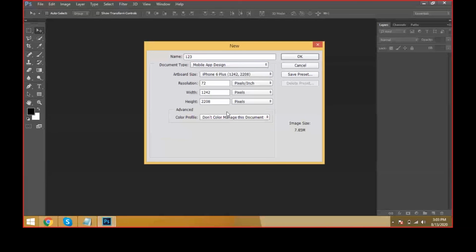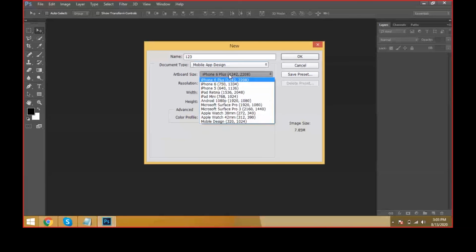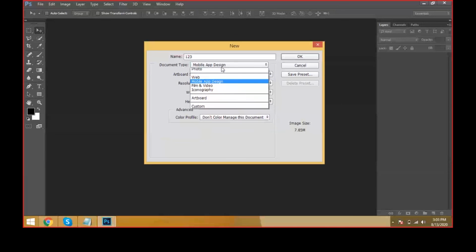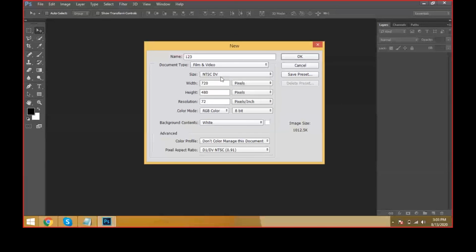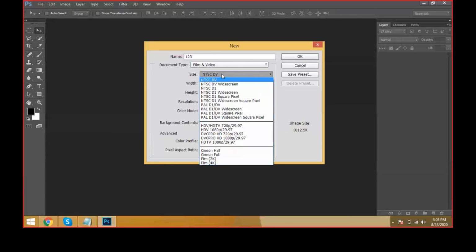Come to the mobile app design. When you're working with any mobile app companies, they give some predefined sizes, like iPhone 5, iPhone 6, iPad mini. These are the sizes. Film: when you're working in television media companies, they use PAL D1 TV, NTSC, HD TV, based on the quality. If you work with a movie, it's film 2K, 2000 resolution, and film 4K, for large screens like this.